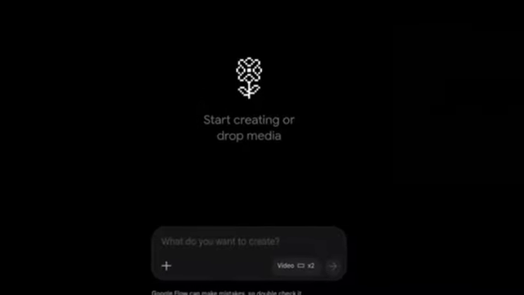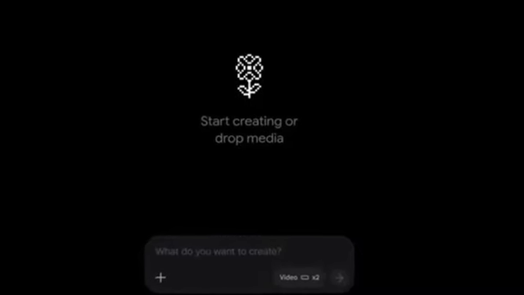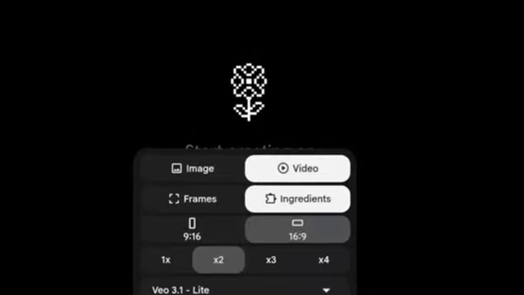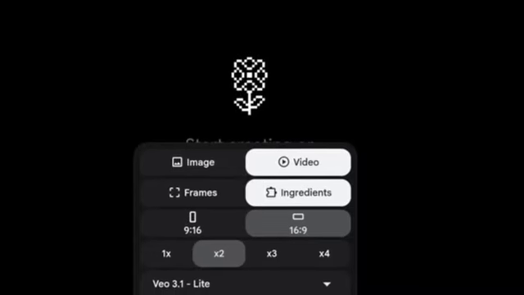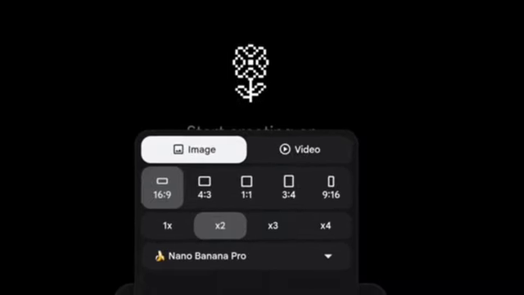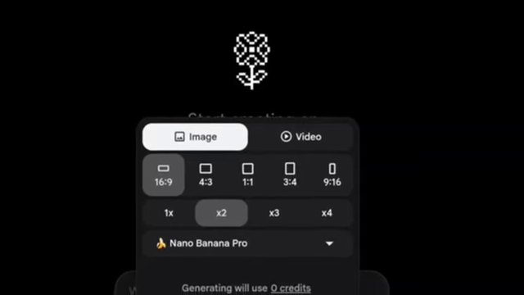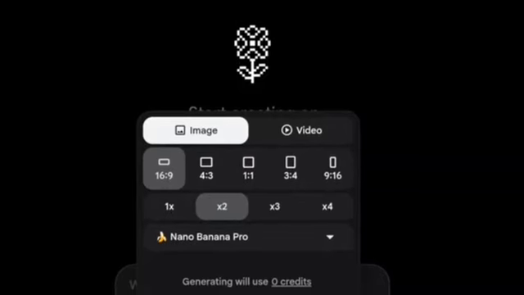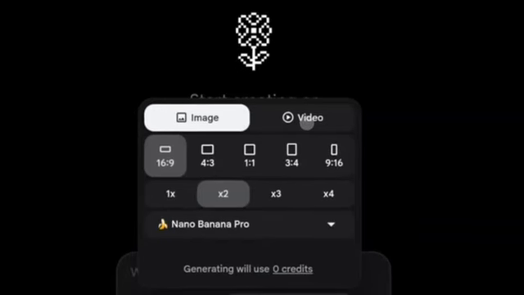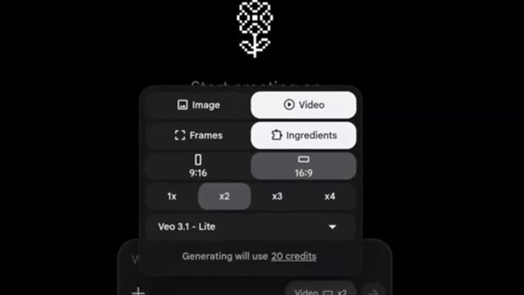This is where it becomes a little bit difficult for some people. After you go to new project, you see this video option at the bottom here. You click the video at the bottom. If you are generating video, you click video. If you're generating image, you click on image. You understand, this is 16 by 9 for YouTube videos. You understand, this 1 by 1 is for Facebook, TikTok. Now we are creating videos. That's why I decided to choose videos.